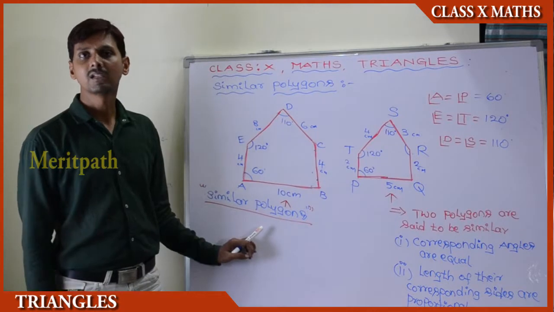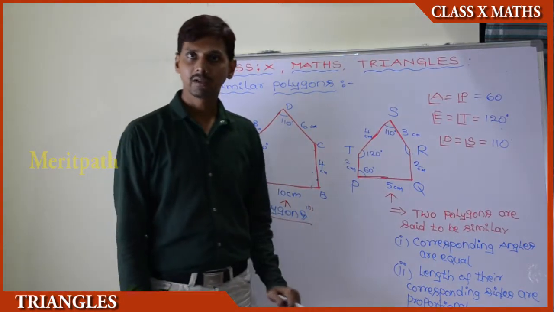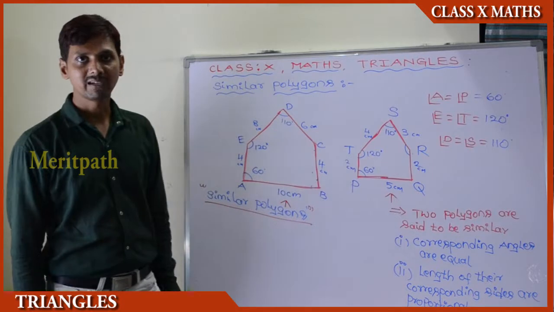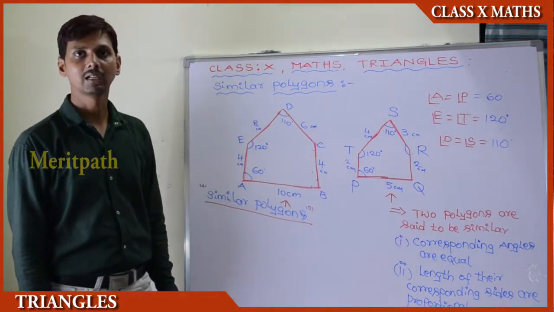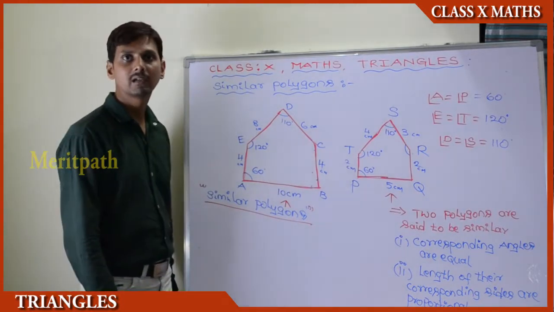Both the geometrical figures should satisfy both the conditions. If either one of the statements is not satisfied, then they are not similar.